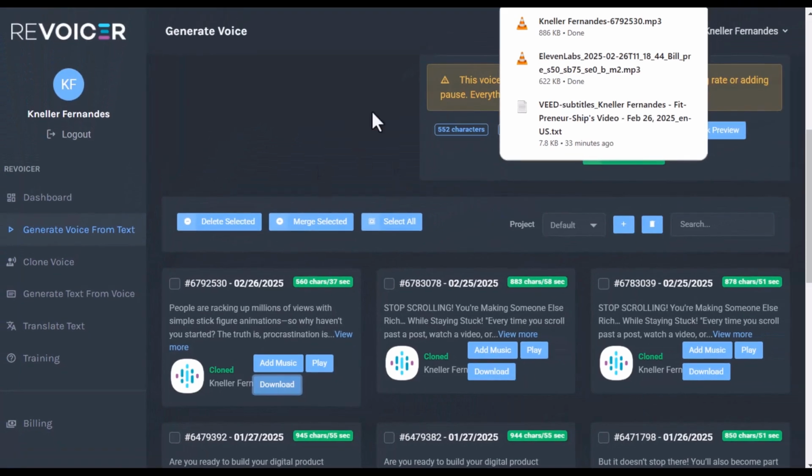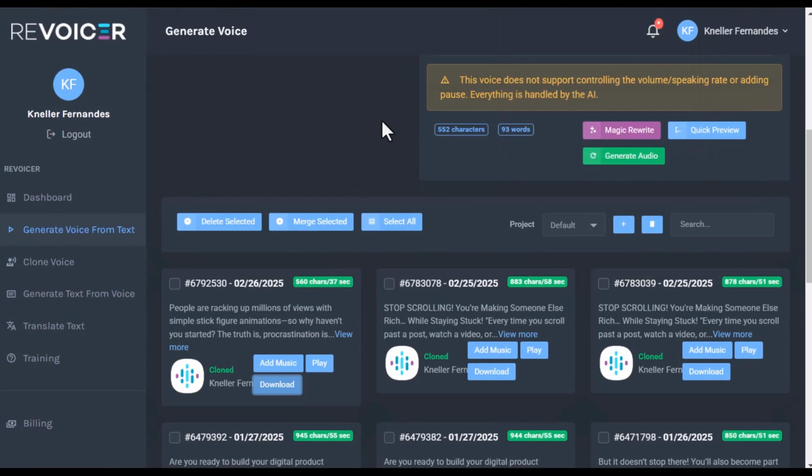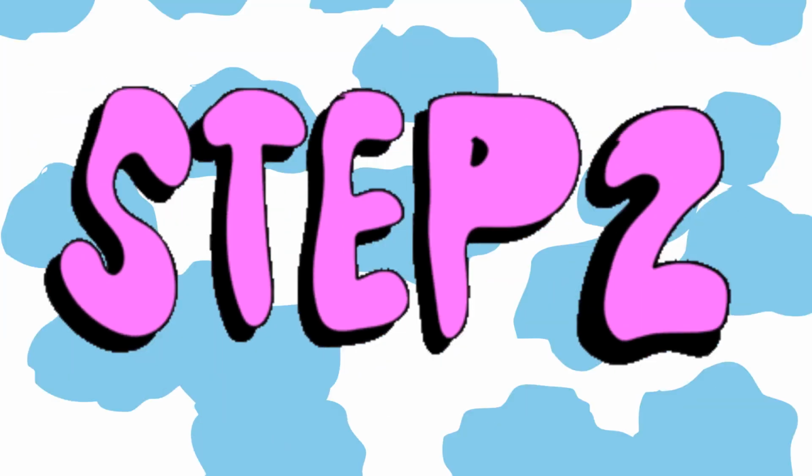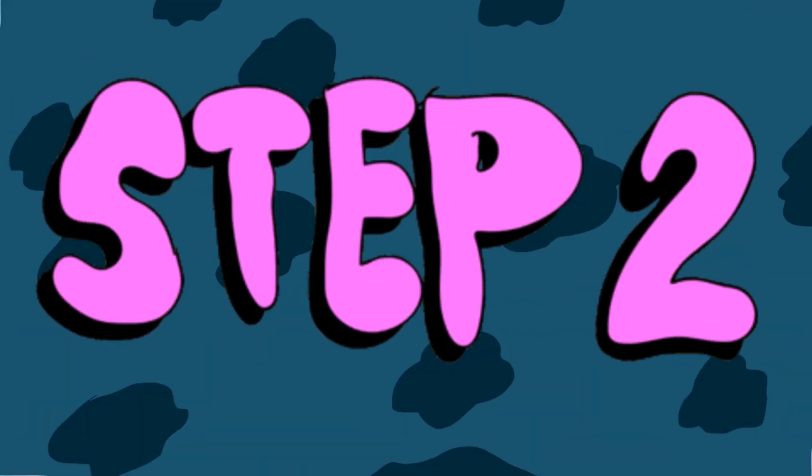So I can use either of those. You can choose what you want to use. You can even record your own voice, as I mentioned earlier. So that was step one, to get your audio file. Now we'll go to the next step as to how to actually create these stick figure animations.